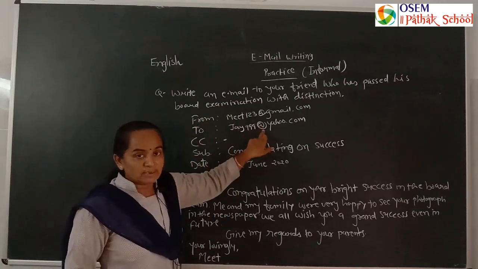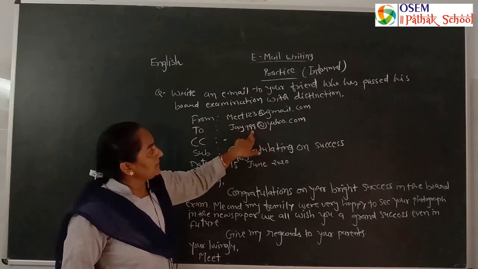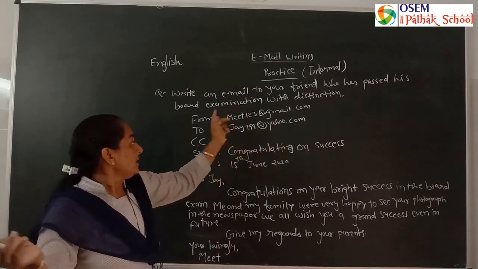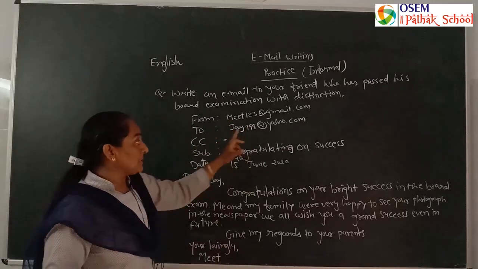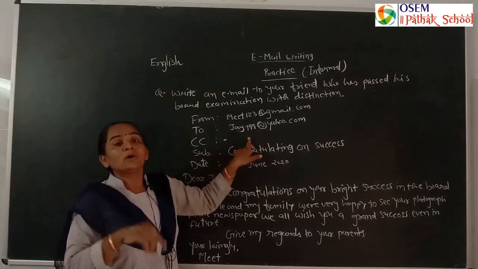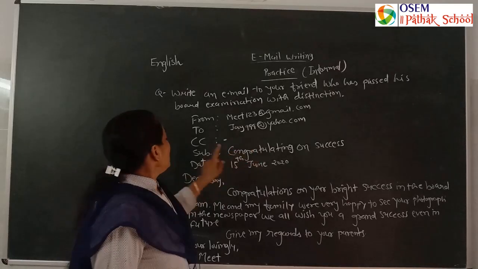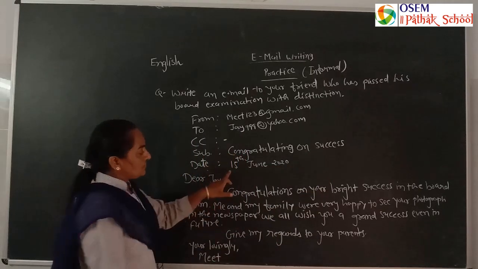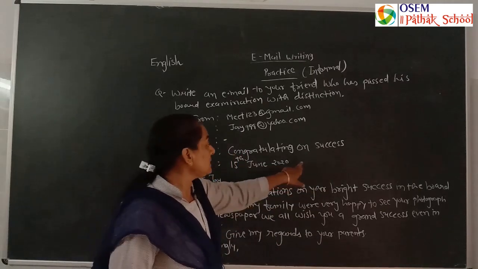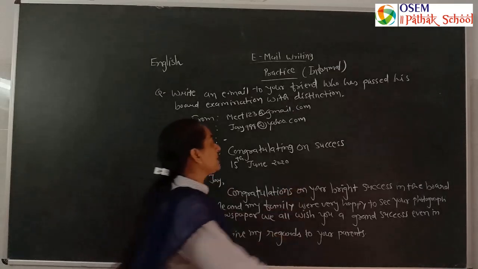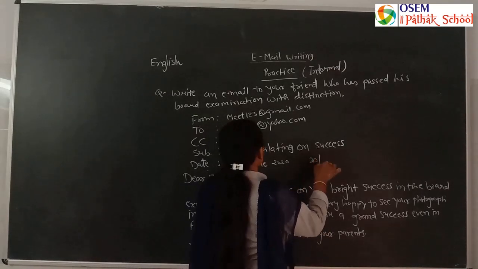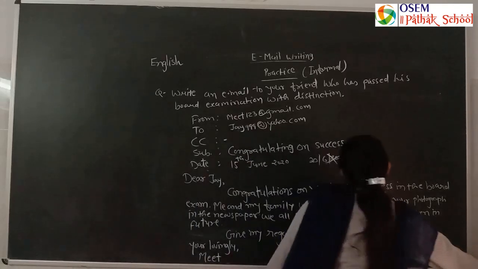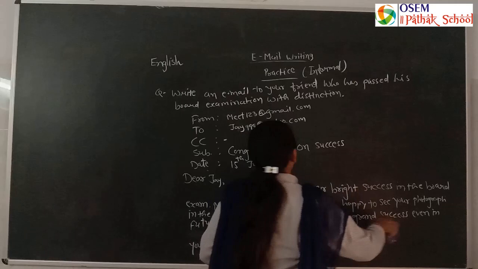Then 'to' is the receiver, joy999@yahoo.com. Here no one can CC directly, it can, but in such a formal letter we have to post one carbon copy. Then subject: congratulating on success. For date we should write 15th June 2020. Never use the date like that; this is the wrong method.